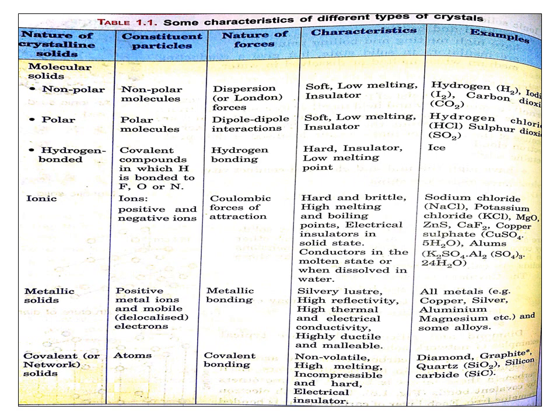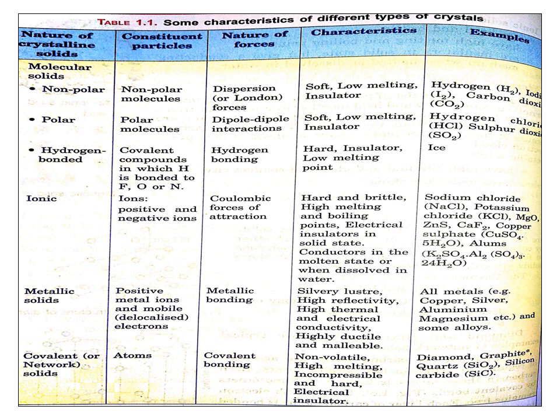In the case of ionic crystals, that is the second category, the constituent particles are positive and negative ions and the nature of force existing between the ions is Coulombic force of attraction. Example, you can give sodium chloride. The third category is metallic solids. In metallic solids, the constituent particles are positive metal ions present in a sea of mobile electrons. The nature of force existing between them is metallic bonding. You can take example of all the metals like copper, silver, any alloy.